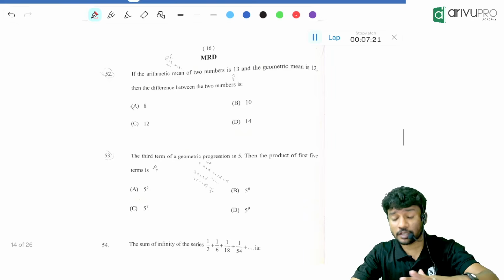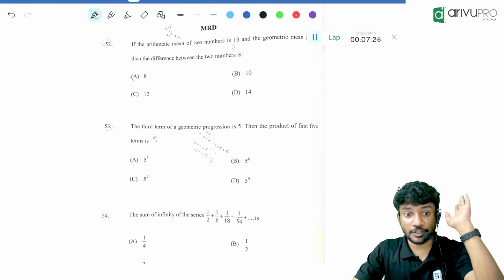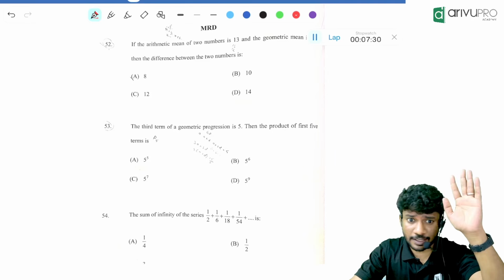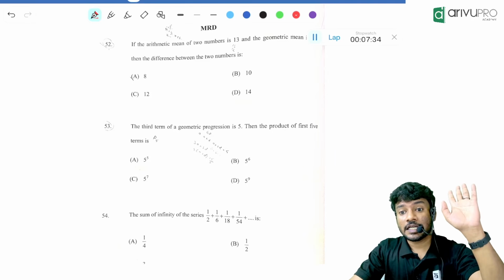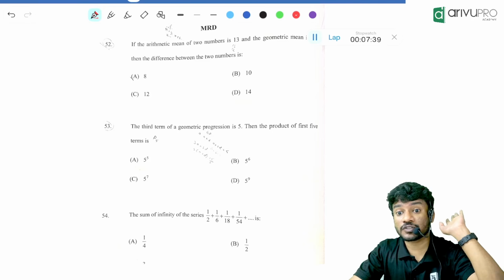I know a student in this class, in the same classroom. I told you I taught one year back, right? So that time I saw one student. Her name was Sweda. She recently cleared foundation with good marks. That time she told me she only prepared for mathematics. She never studied for statistics.